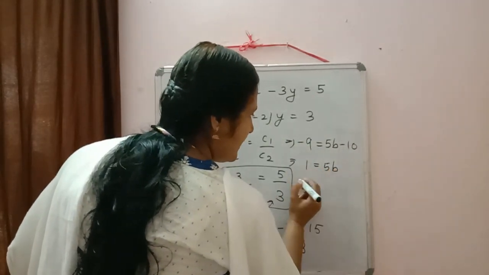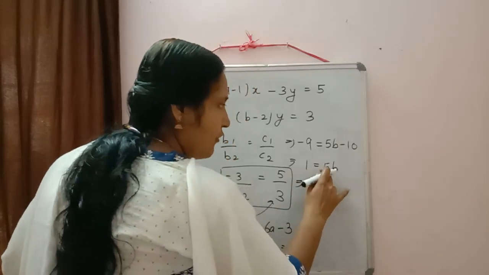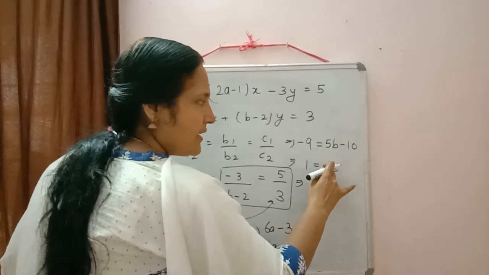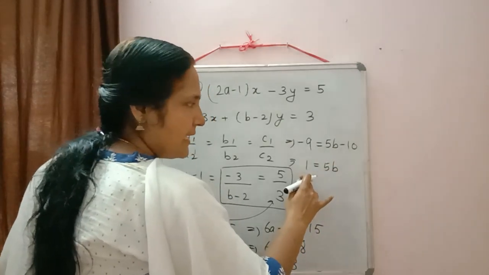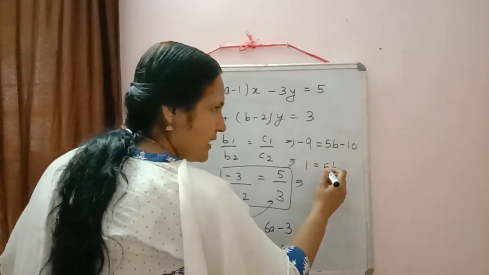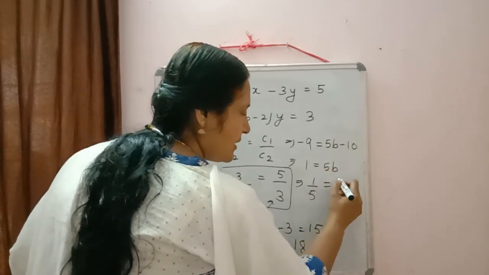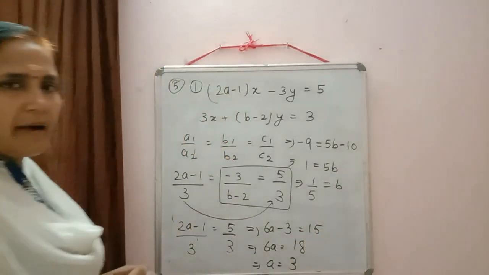So 5b is equal to 1. Now 5 we are shifting to the other side. 5 is multiplied here, so when you change the position, it gets divided. Or 5 is in the numerator, and when you change the position, it goes to the denominator. So b is equal to 1 by 5.